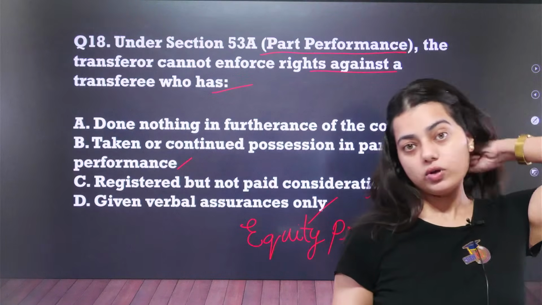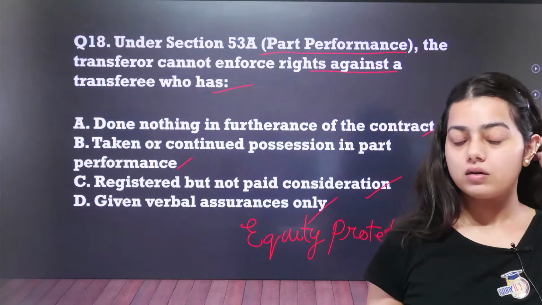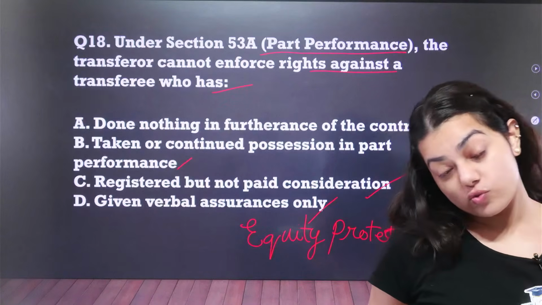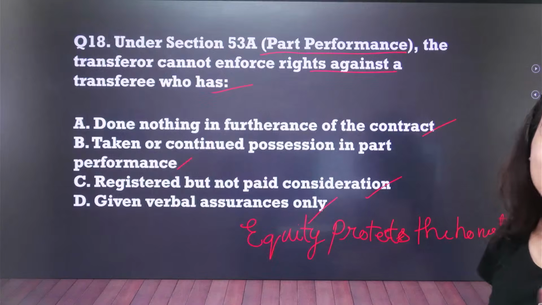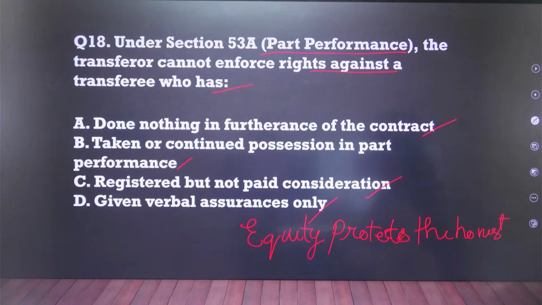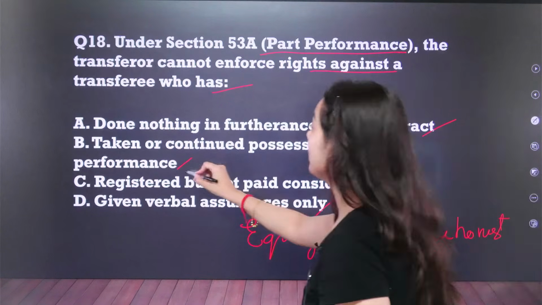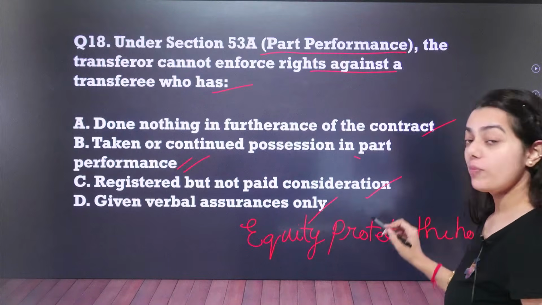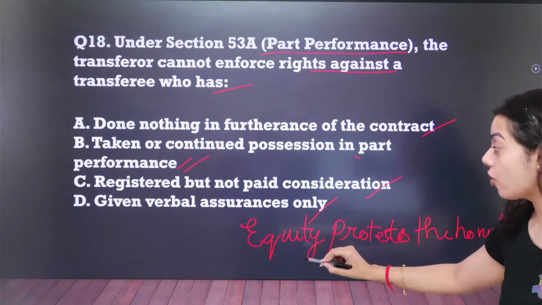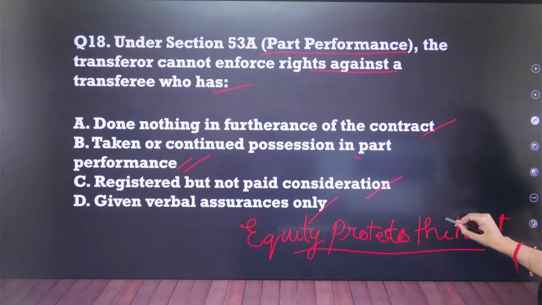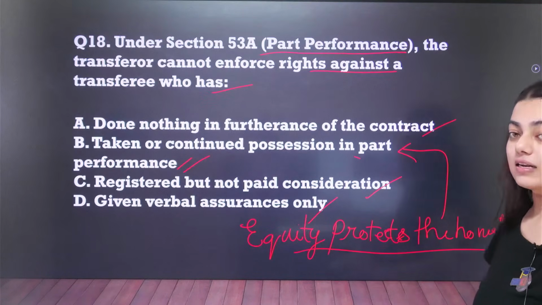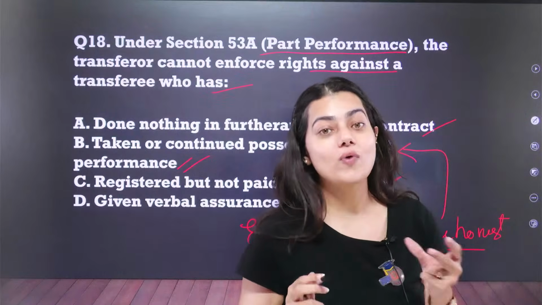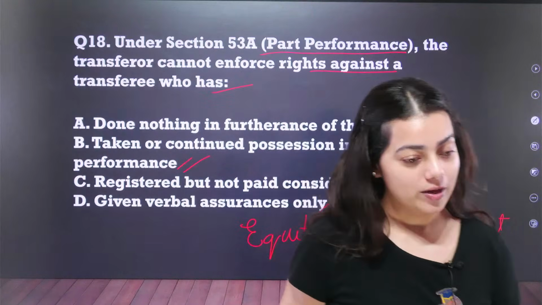Deepak Saroha, you are saying option number A. I am so sorry, students, you are not right this time. Question number 18, your correct answer would be option number B, taken or continued possession in part performance. Why? Because equity protects the honest. Law of equity says that it will protect the honest person. I will tell you the reason why.